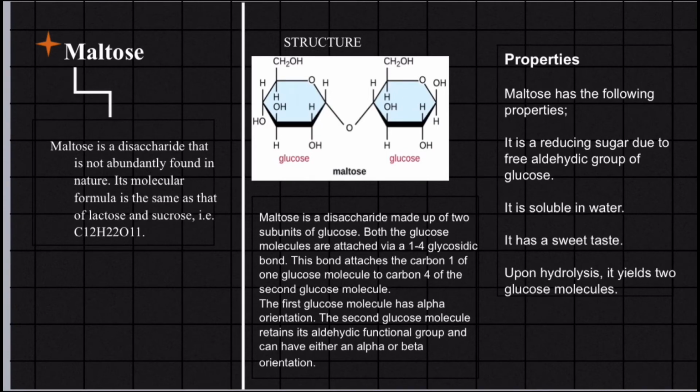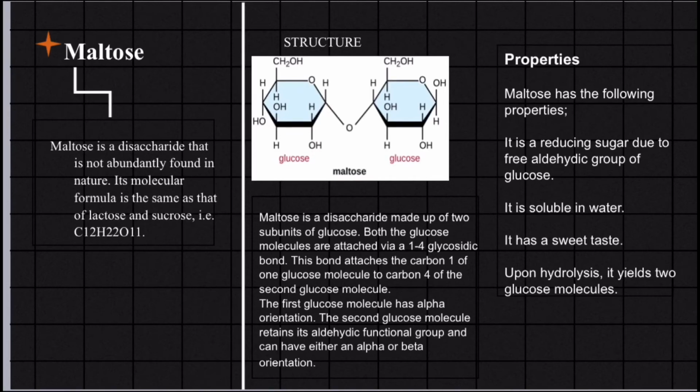This bond attaches the carbon 1 of one glucose molecule to carbon 4 of the second glucose molecule. The first glucose molecule has alpha orientation. The second glucose molecule retains its aldehydic functional group and can have either an alpha or beta orientation.